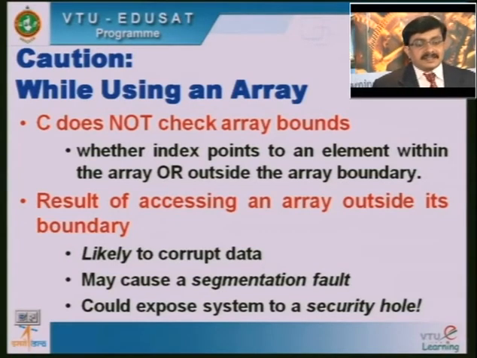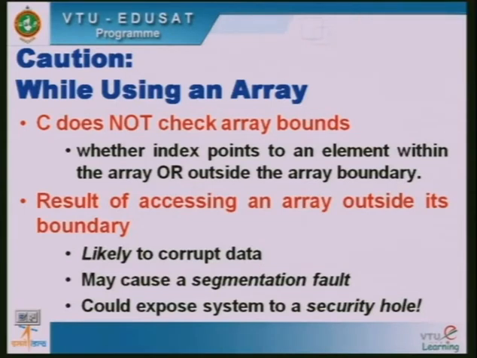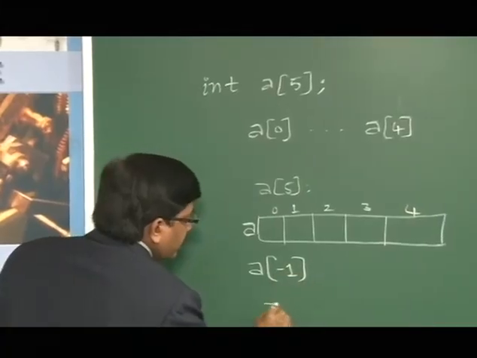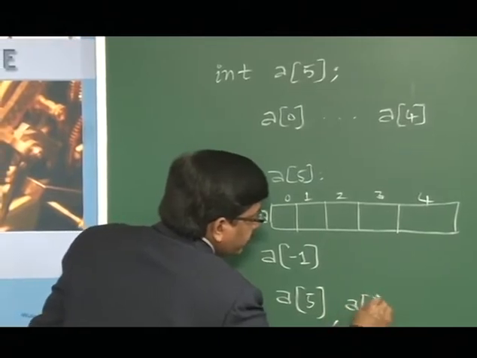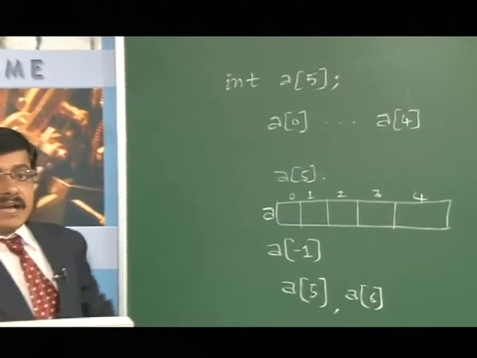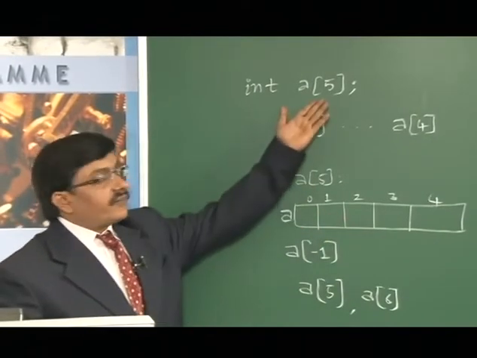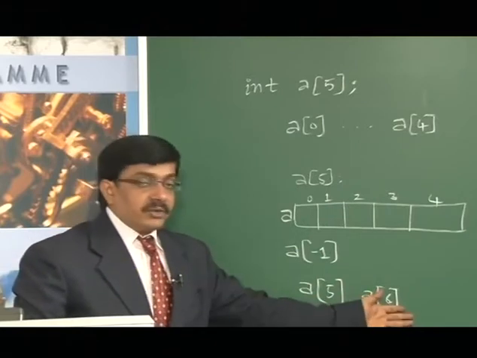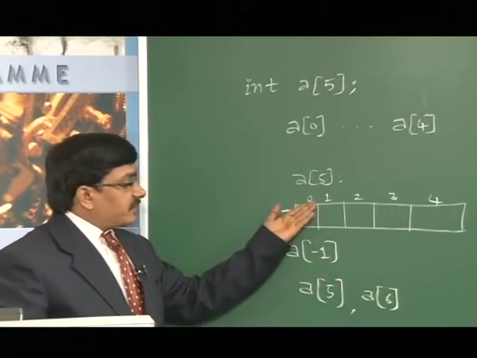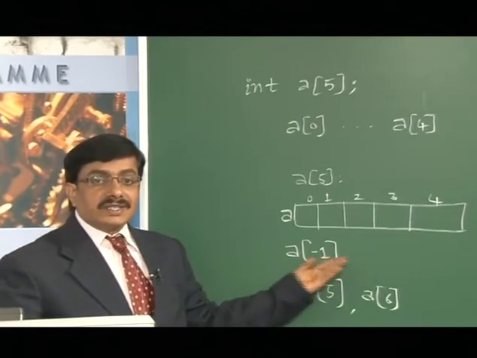So when we try to access the array elements outside the boundary, in this particular case, if I try to access something like a of minus 1, or a of 5 or a of 6, in these situations I am not within the boundary of the array. Here the array size is 5, so the boundary is 0 to 4. In this case I am going beyond the boundary, and before 0 I am trying to access a of minus 1, a of minus 2 and so on. So this is not allowed.